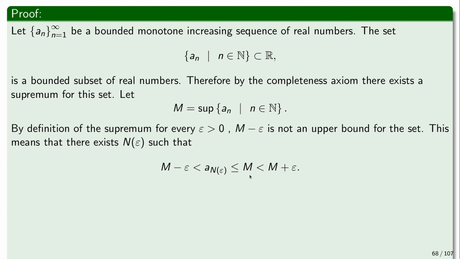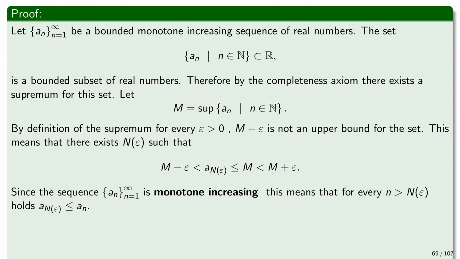And it looks like we've succeeded, right? It means that a_n(epsilon) minus M is smaller in absolute value than epsilon, but not quite. I mean, it works for every sequence so far, right? For every sequence of real numbers. And we didn't use monotonicity so far. What we actually need to prove is that every index that is greater than n of epsilon would also have this inequality. And this is where monotonicity comes into play.